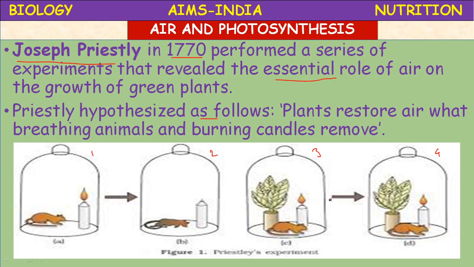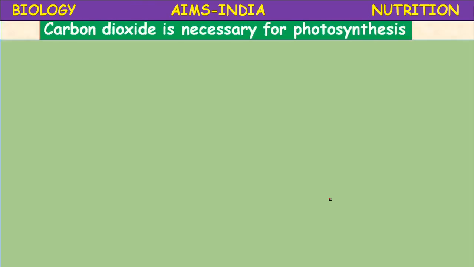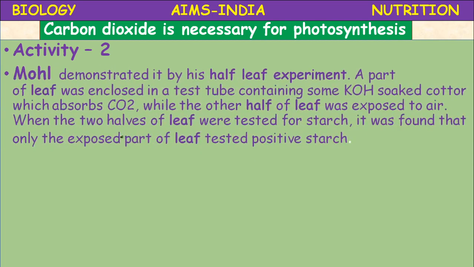Now another experiment. Carbon dioxide is necessary for photosynthesis. It is activity 2. Another scientist, Mohl, demonstrated it by his half-leaf experiment.